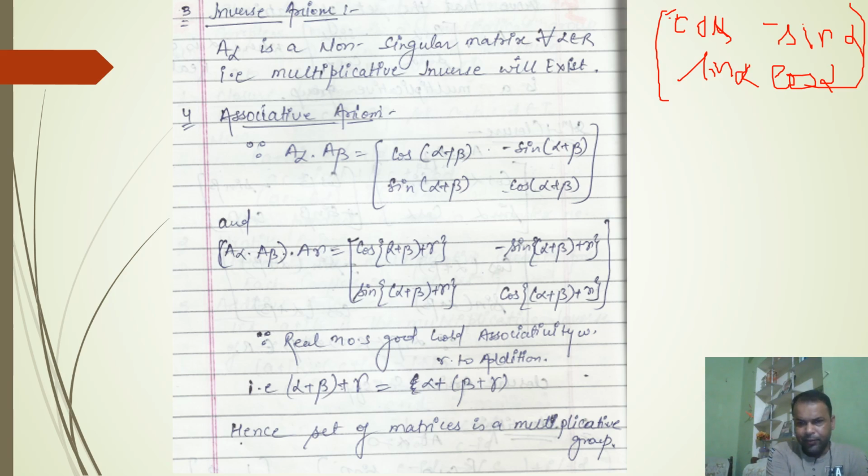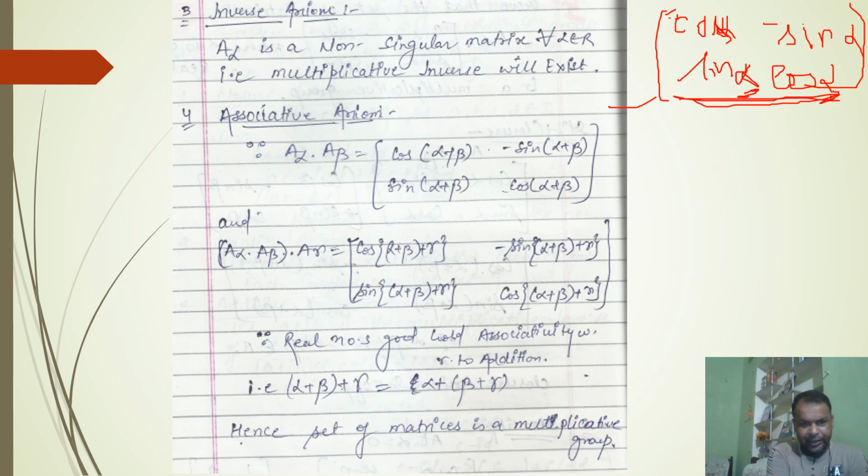If we use any value of alpha, we will not get a singular matrix. For all possible real values of alpha, we never get a singular matrix. As the given set contains all non-singular matrices of order 2 by 2 having this pattern, and we know that every non-singular matrix has its own inverse.